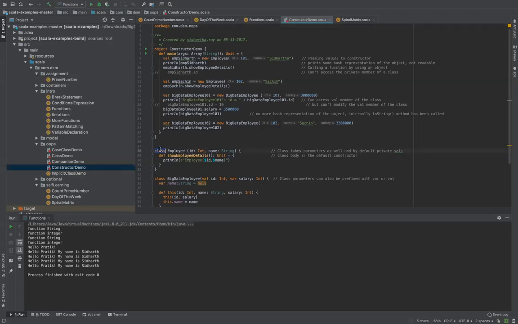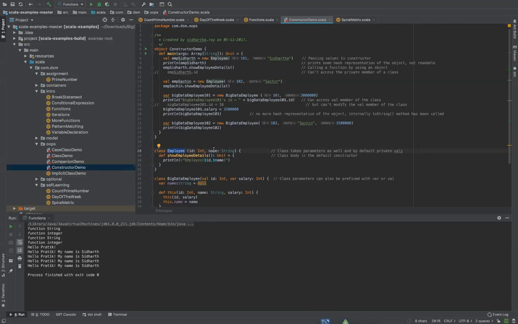Here in line number 28, we have created a class called employee having two attributes: ID and name. Earlier we declared just class student, and inside that we declared a couple of parameters. Here the class definition itself is parameterized: ID colon Int, name colon String.